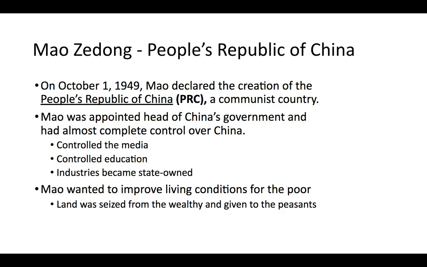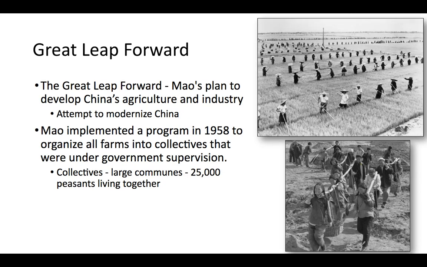Mao is appointed head of China's government, which has basically complete control at this point in 1949. Media and education were controlled, and industries became state-owned. This should sound familiar from the Russian Revolution. Mao did want to improve living conditions for the poor, so land was seized from the wealthy and given to the peasants. The Great Leap Forward was his plan to develop China's agriculture and industry to modernize.